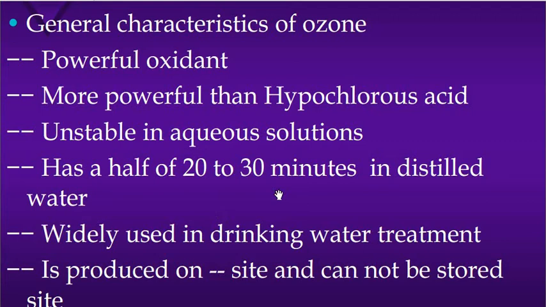So these are the methodologies generally used for small scale and domestic purposes, and ozone is produced on site and cannot be stored at the site.